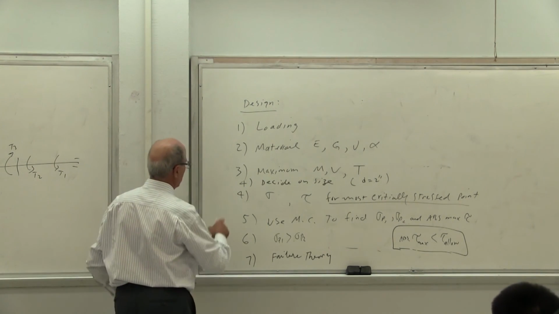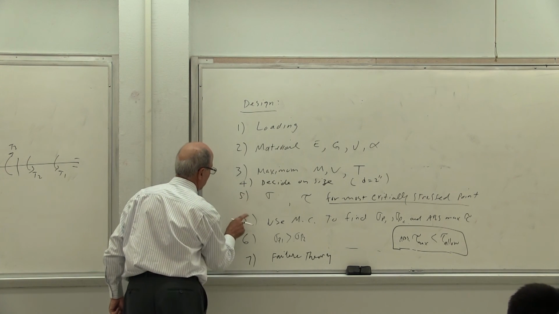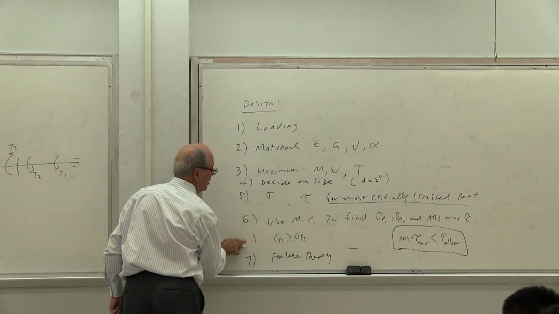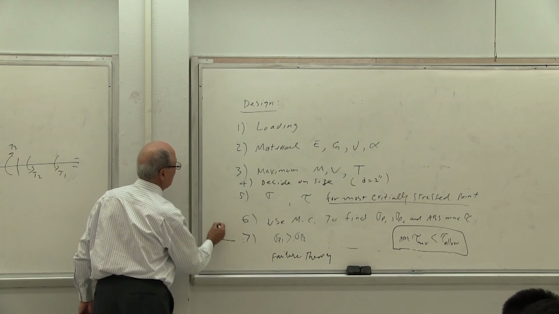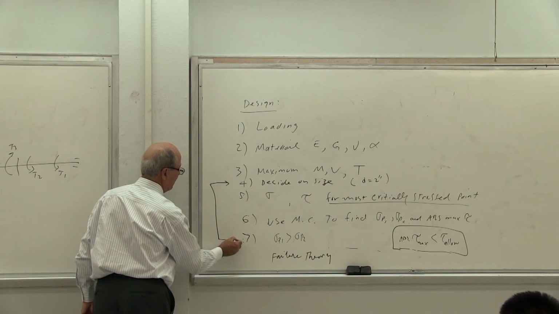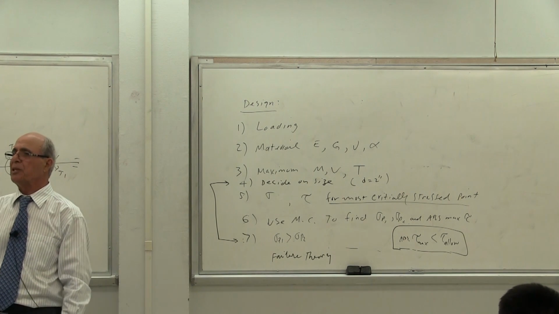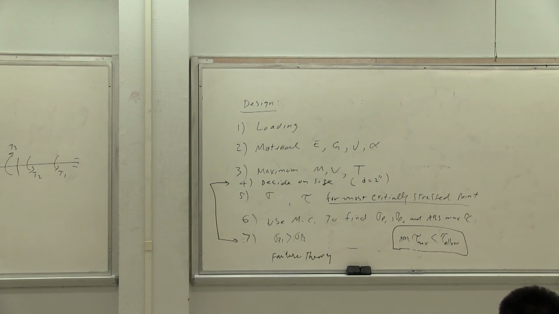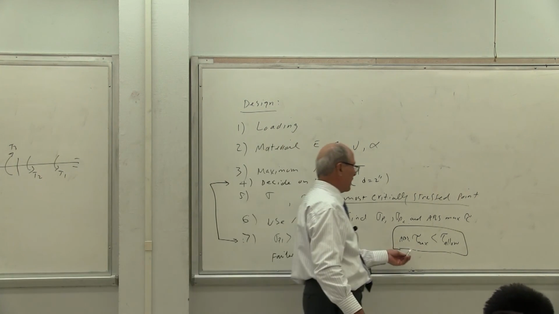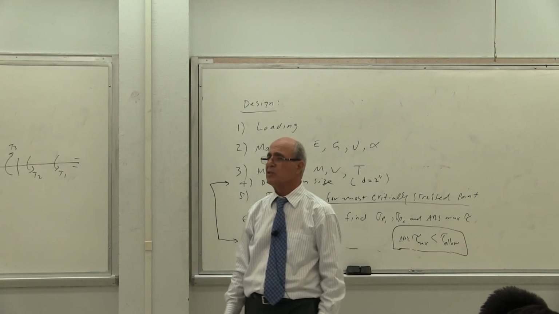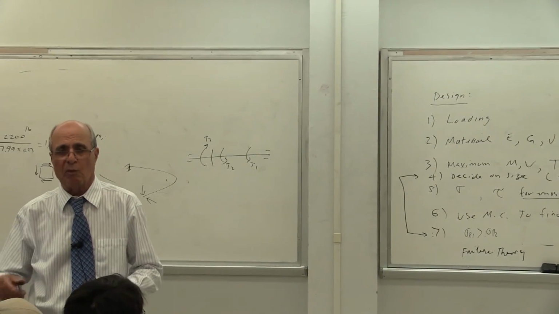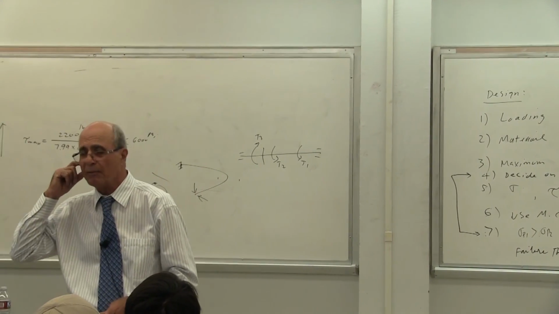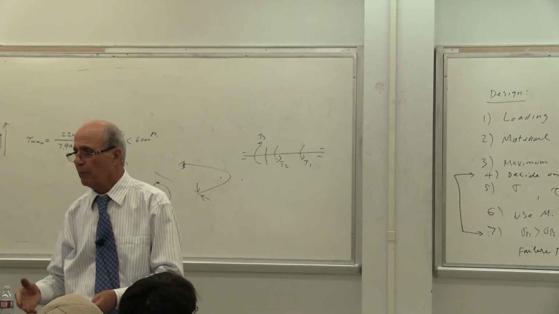So this process, this is step 4, this is step 6, and that one is step 7, based on failure theory. Between step 4 and step 7, you have to go back and repeat the process with a larger size. This time, you decide on 3 inches. You go down, then suddenly you find this is 4,000 and this is 6,000, so it is too big. Because you want to save people money, you don't want to go from 2 inches to 6 inches. Then you have to decide on 2.4 or 2.5.